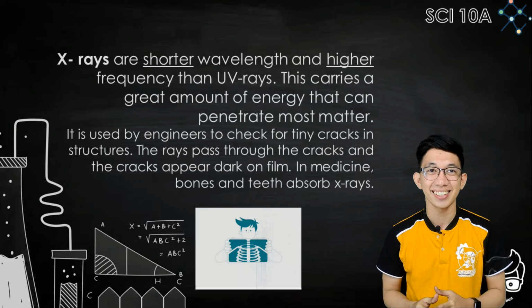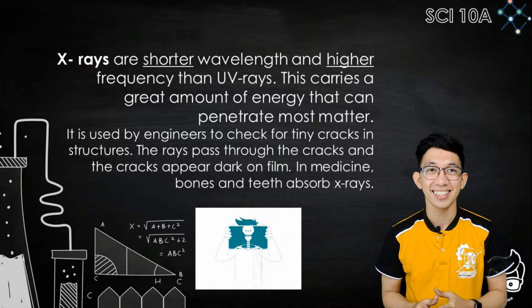Next, we have X-rays. These are shorter wavelength and higher frequency than UV rays. This carries a great amount of energy that can penetrate most matter. It is used by engineers to check for tiny cracks in structures. The rays pass through the cracks and the cracks appear dark on film. In medicine, bones and teeth absorb X-rays.